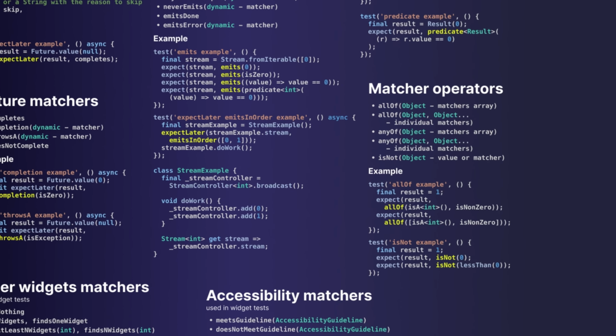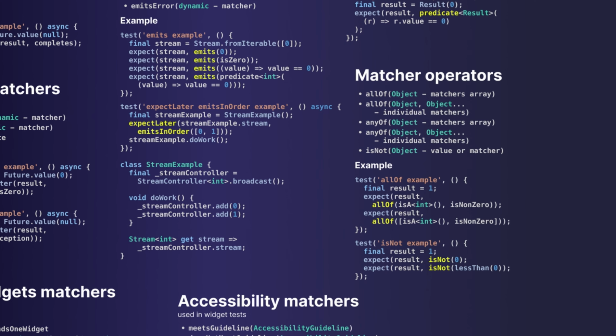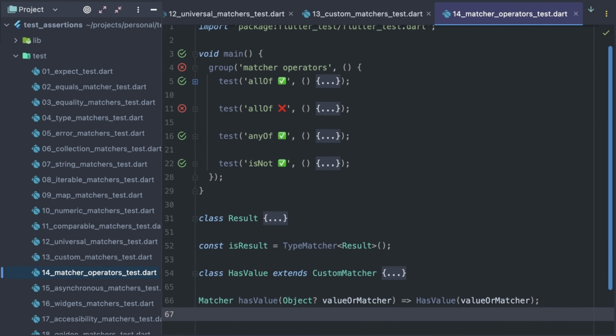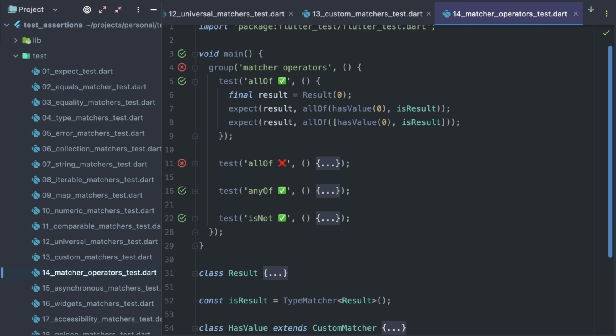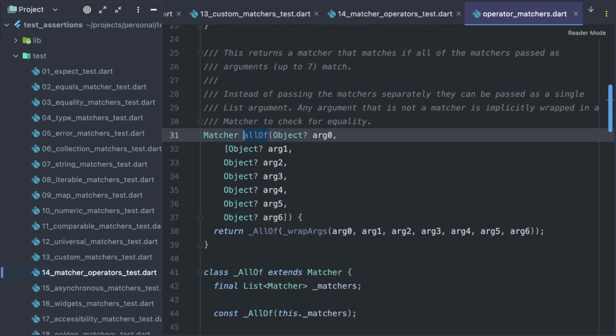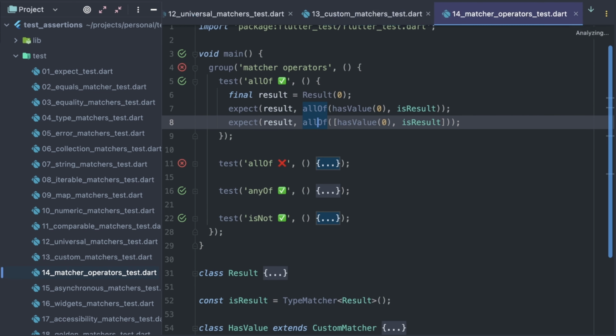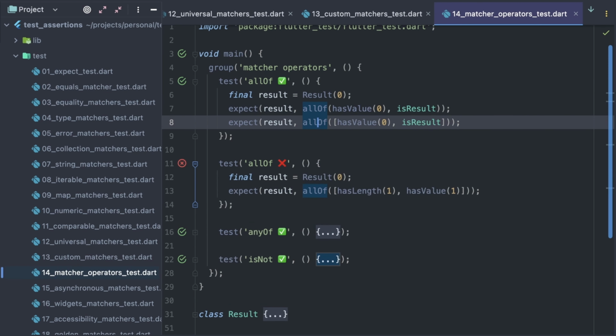Next in our topics list is matcher operators. The allOf matcher allows combining multiple matchers and ensures all of them are satisfied. It can be used with up to 7 individual matchers or with an array of matchers, which can be seen in its signature. In case of failure, the output prints the error from the first failed matcher.